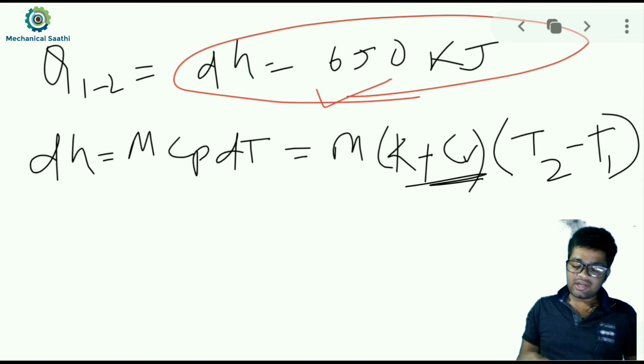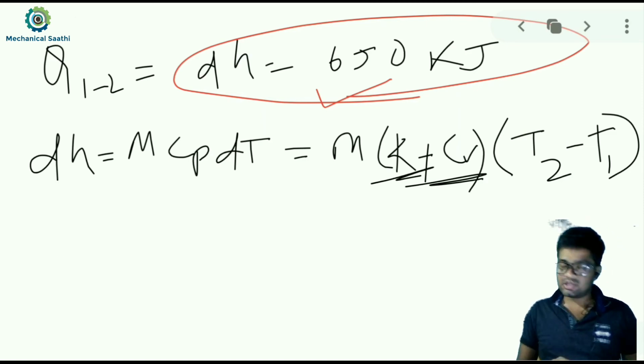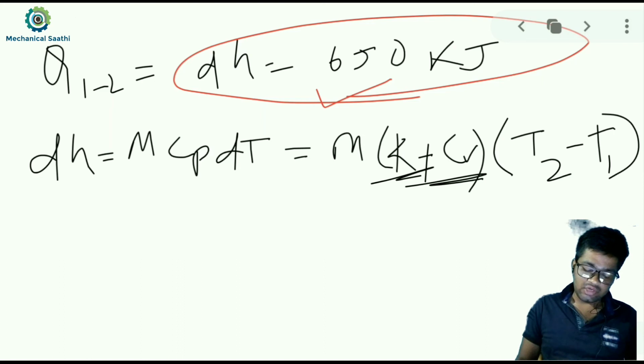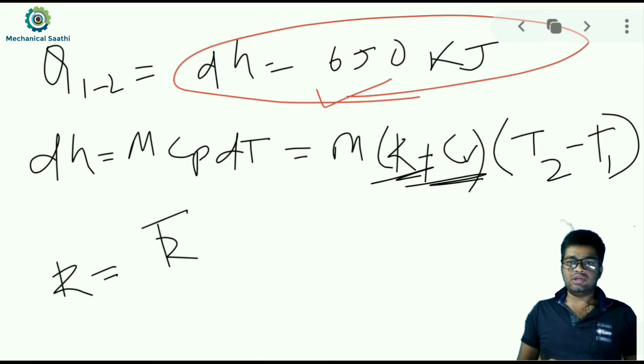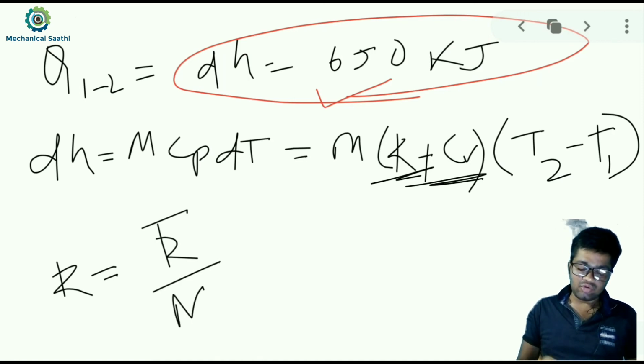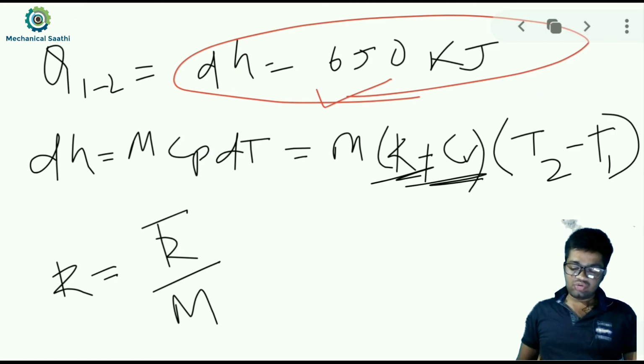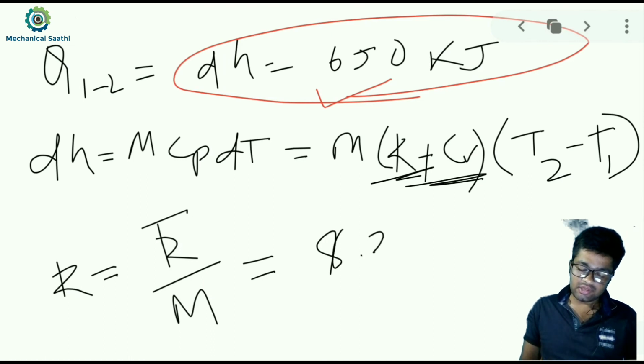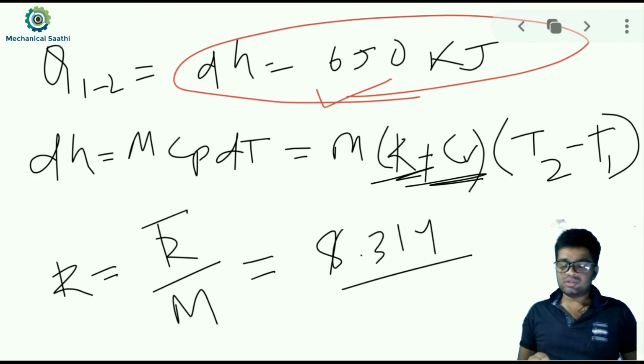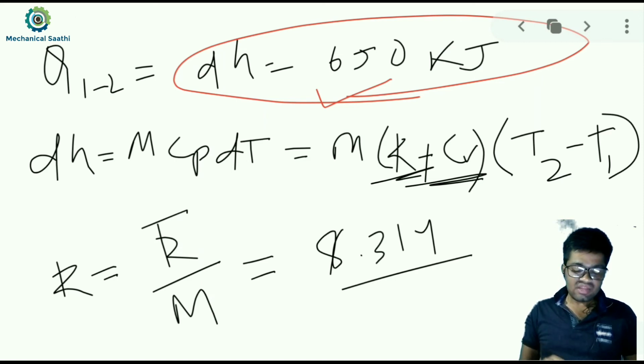R is not known to us, so we can calculate it by this method: R will be equal to R bar, the universal gas constant, divided by the molecular mass. Everything is known to us here, so let us calculate this value. R is calculated as R bar by M. R bar we know is 8.314 kilojoule per kilomole Kelvin, and the molecular mass given to us is 29.